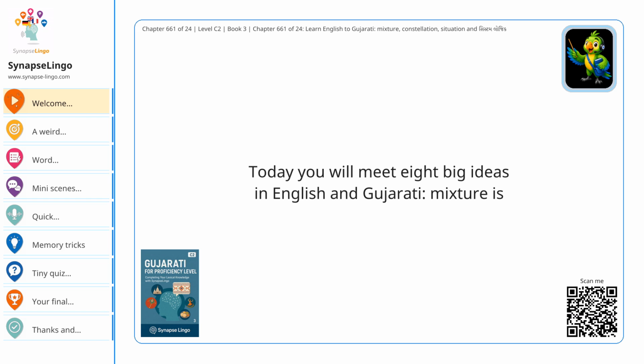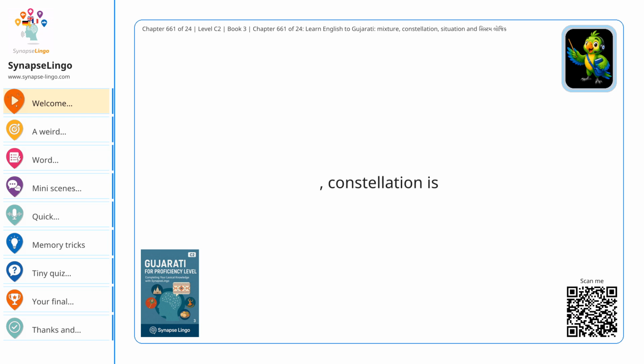Mixture is मिश्रण. Constellation is नक्षत्र समूह. Situation is परिस्थिति. Initial situation is आरंभिक स्थिति. Framework condition is राहत शरत. Parameter is परिमाण. Functional relationship is कार्यात्मक संबंध. And system logic is सिस्टम लॉजिक.